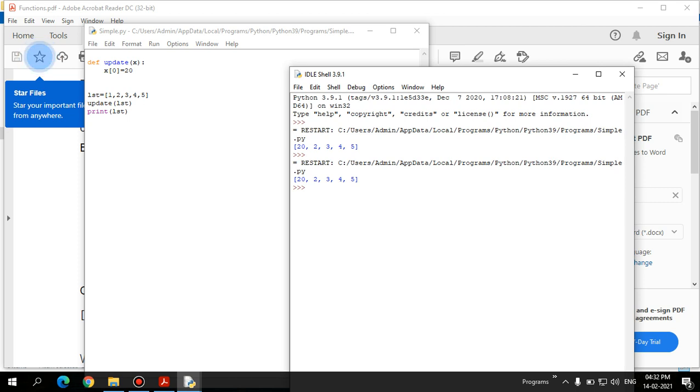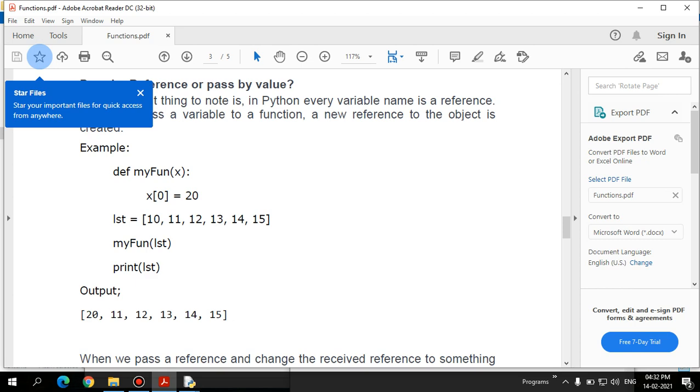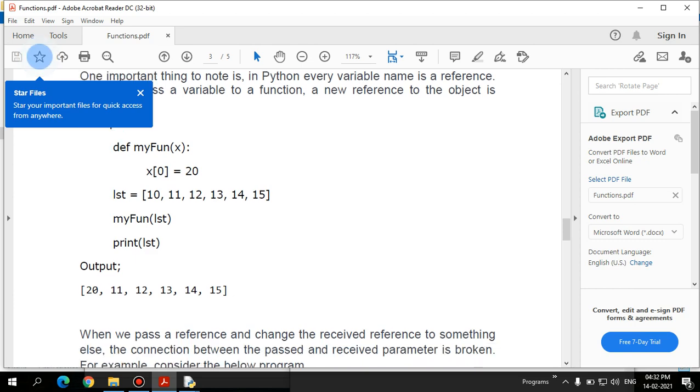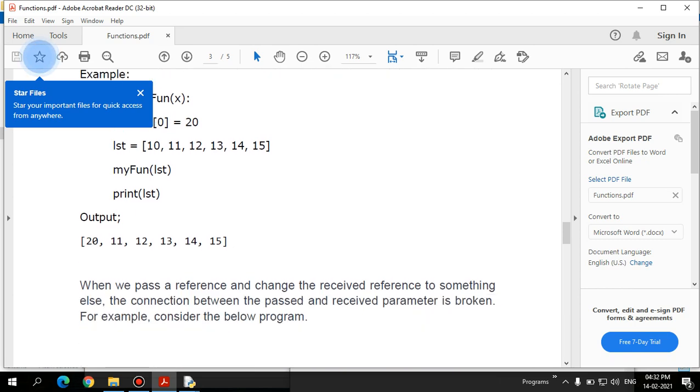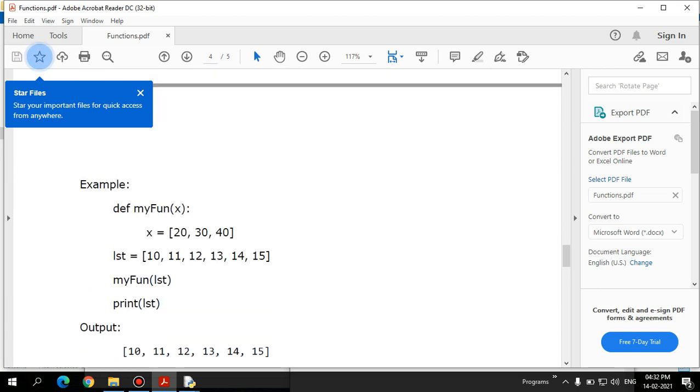It purely depends on what data type you have used. If it is mutable, whatever change you make in the function is automatically reflected in the original variable. If it is immutable, it cannot be changed; the change is only inside the function. This is how pass by value or pass by reference works when a value is passed into a function. It purely depends on the data type.